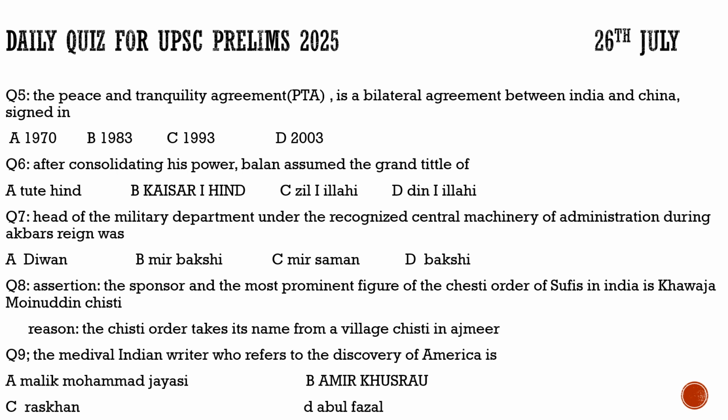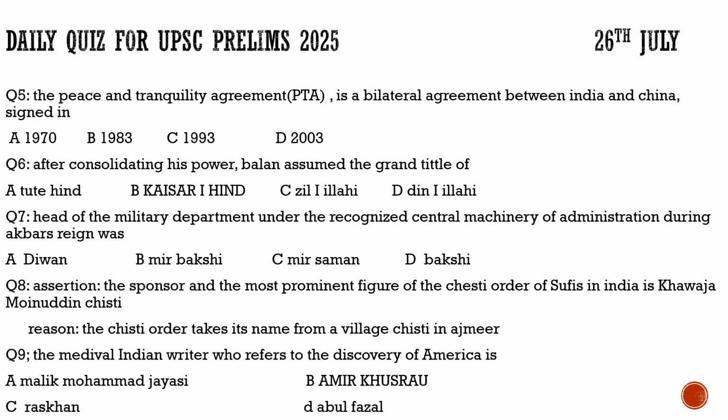Now coming to the question number 8, it is based on the assertion and reason model. So here the assertion is, the sponsor and the most prominent figure of the Chasti order of Sufis in India is Khwaja Muinuddin Chasti. It is 100% true. The reason given is the Chasti order takes its name from a village Chasti in Ajmer. It is false because it takes its name from a village Chasti, but it is not in Ajmer. It is in Afghanistan.